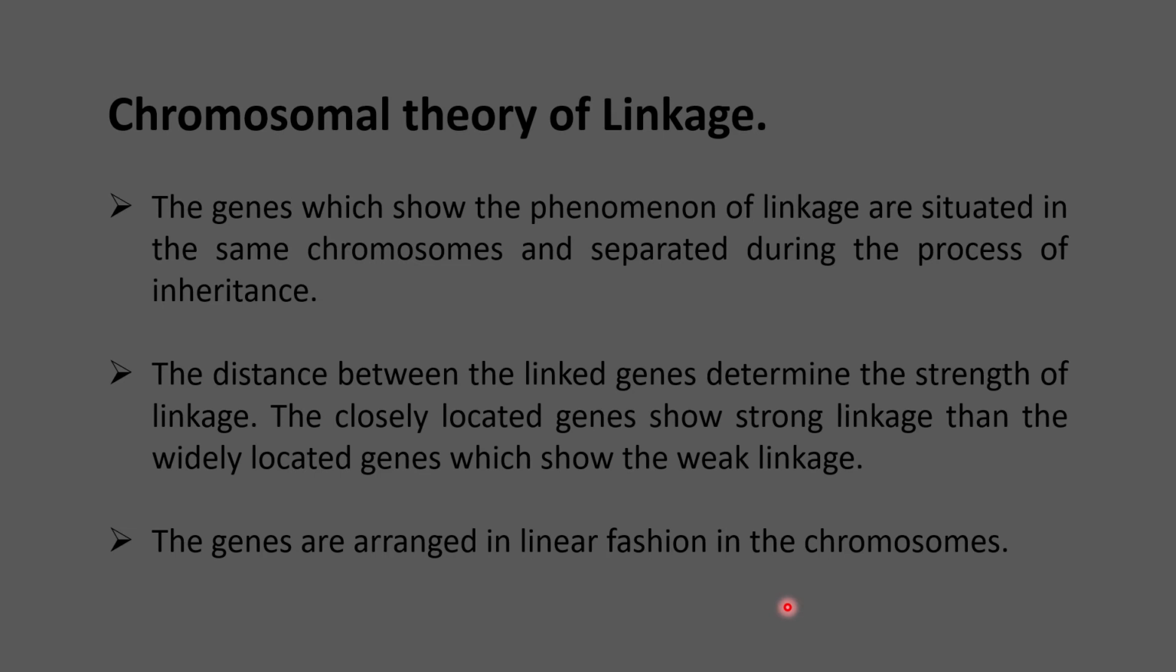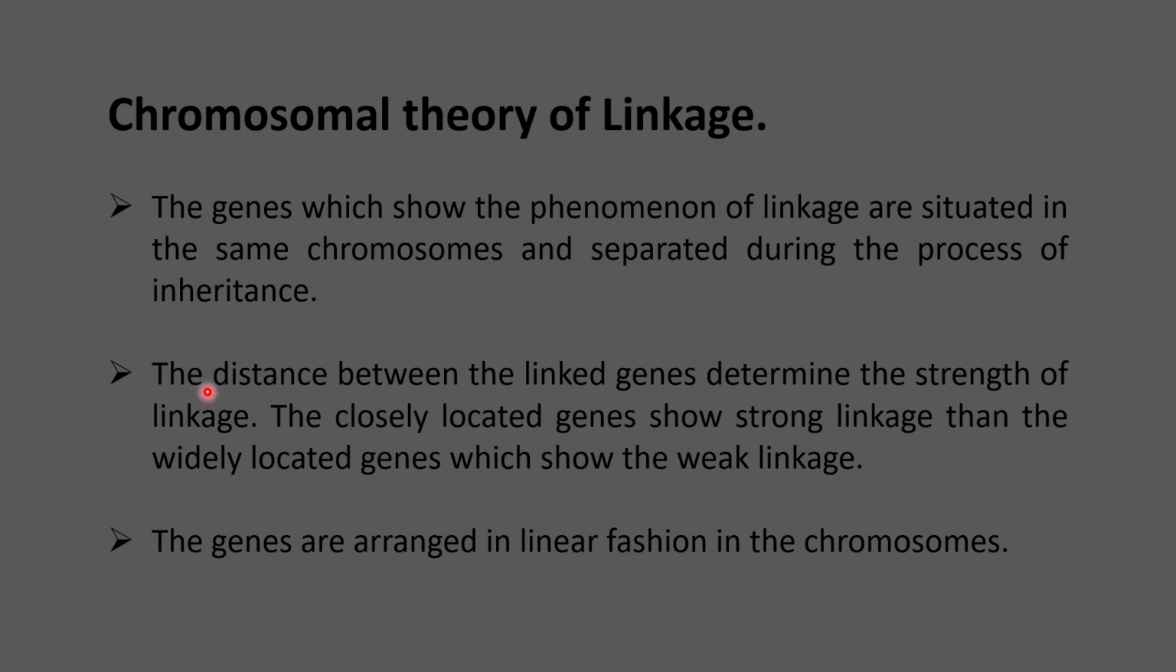Now, Morgan, along with his colleagues, Castle, formulated the chromosomal theory of linkage, which is described as follows. The genes which show the phenomenon of linkage are situated in the same chromosome and separated during the process of inheritance, which means the linked genes that are present on the same chromosome are inherited together, and the genes that are present on different chromosomes are not inherited together. They are separated during the process of gamete formation.